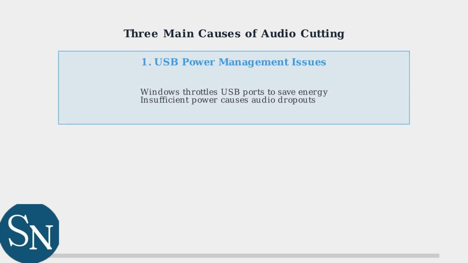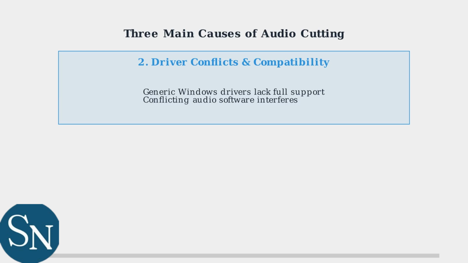The primary culprit is USB power management. Windows automatically throttles USB ports to save energy, but this can provide insufficient power to the QuadCast, causing intermittent audio dropouts during use. Driver conflicts and compatibility issues represent the second major cause. Generic Windows audio drivers may not fully support the QuadCast's features, and conflicting audio software can interfere with proper operation.